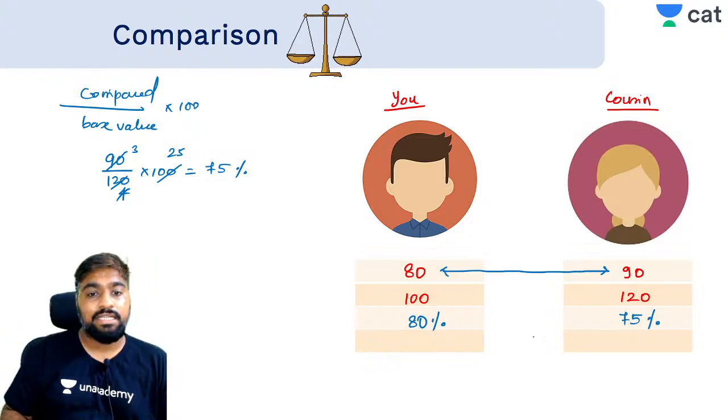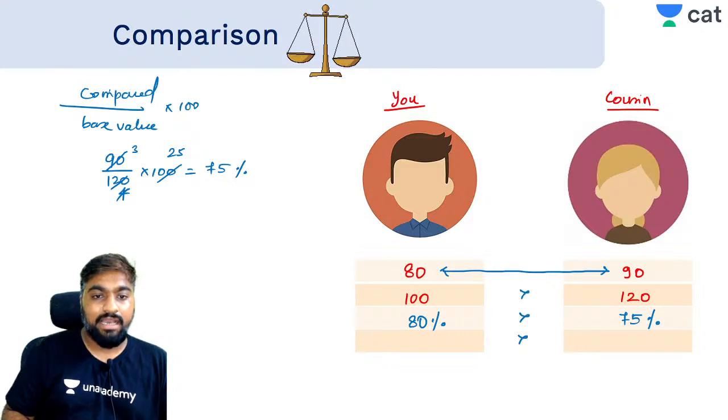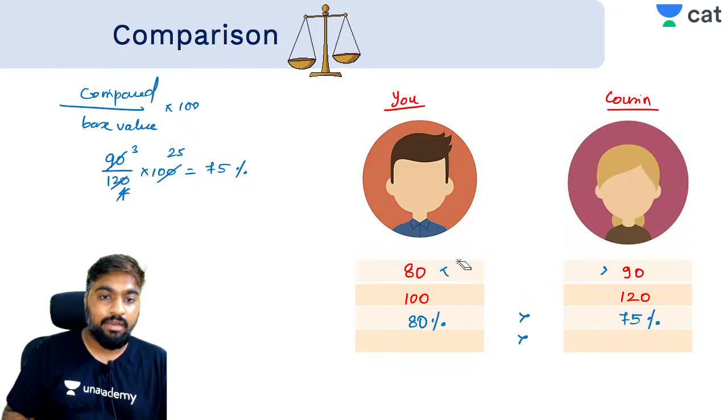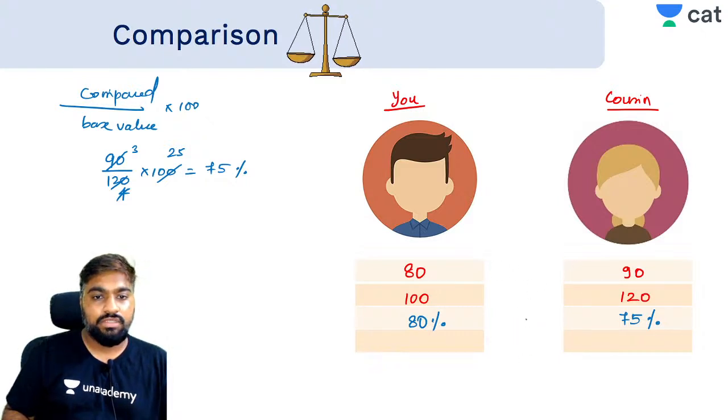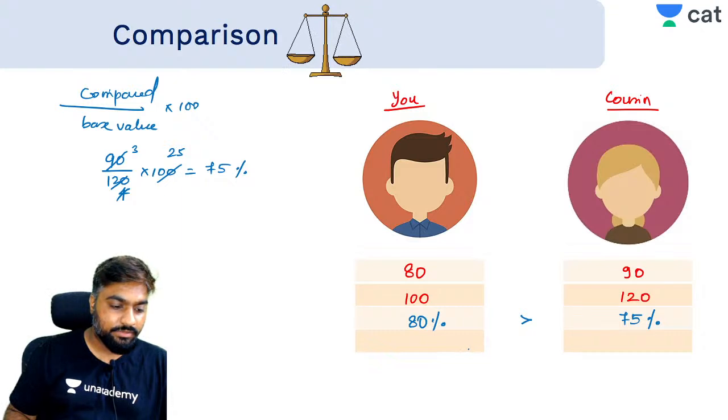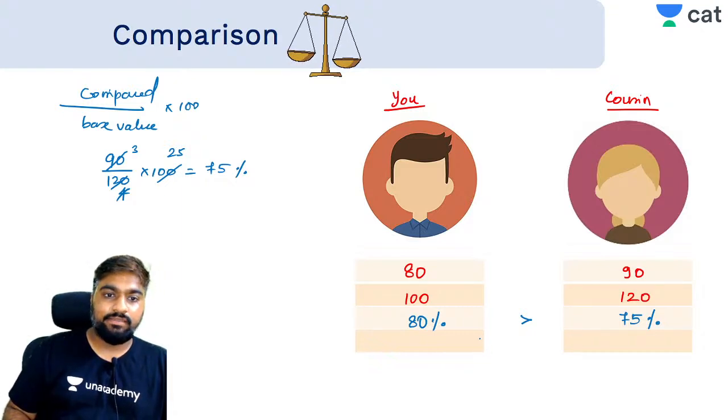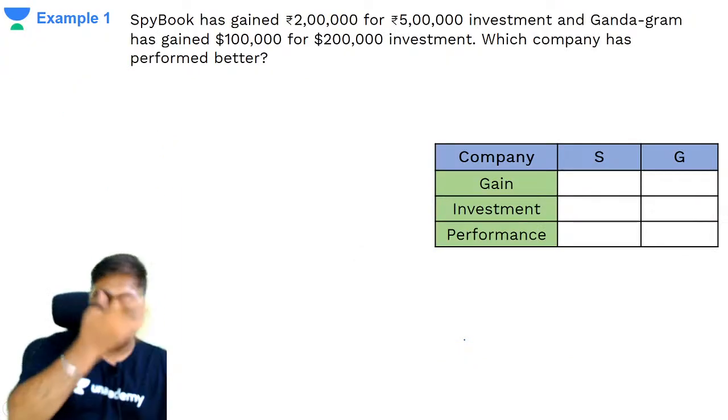Yes, so now you understand which value will be greater, right? Are you getting it? While comparing, if you compare direct values, it might become difficult to compare. That is why you use percentage. Understood? Clear? So let's start with some basic example.